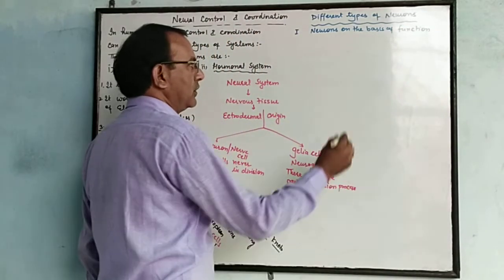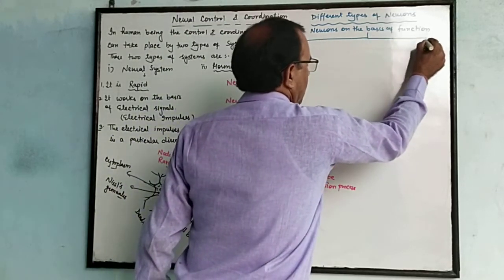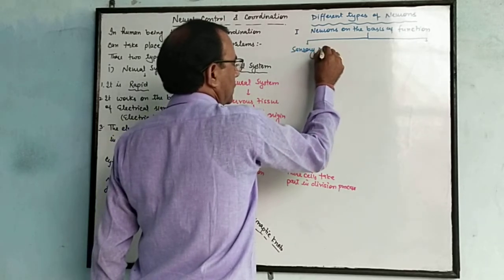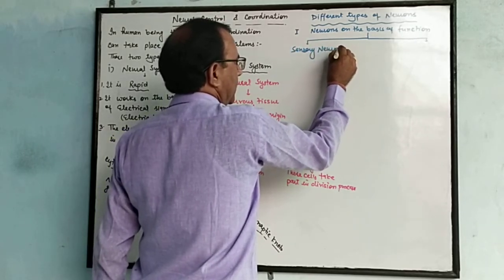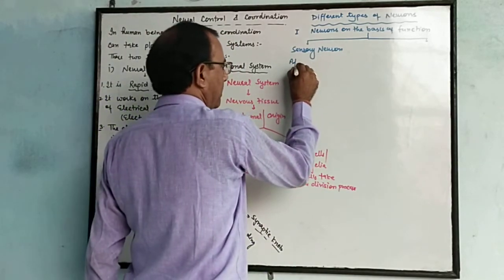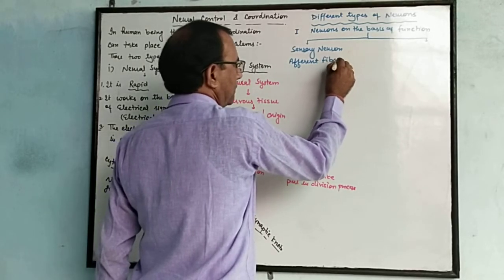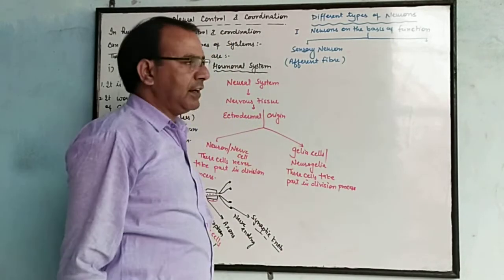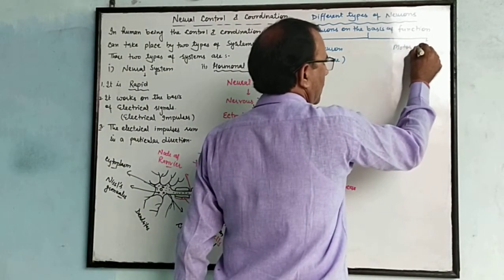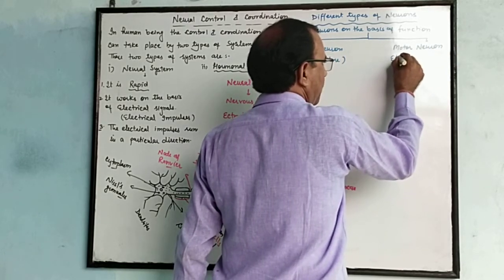On the basis of function, the neuron is of two types. Sensory neuron, also known as afferent fiber, and the second type of neuron is known as motor neuron. Motor neuron is known as efferent fiber.